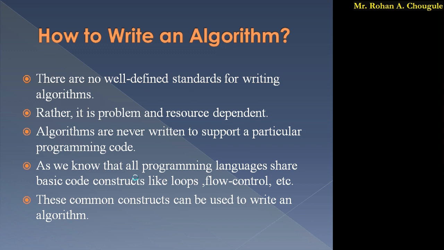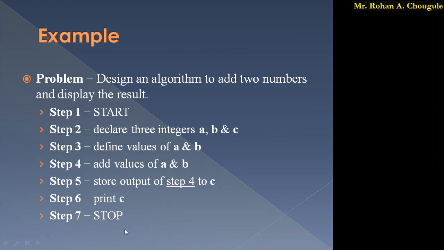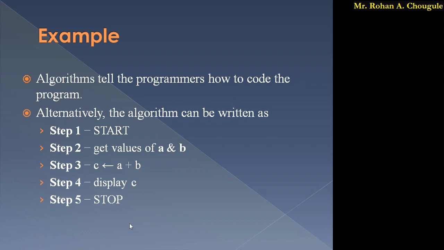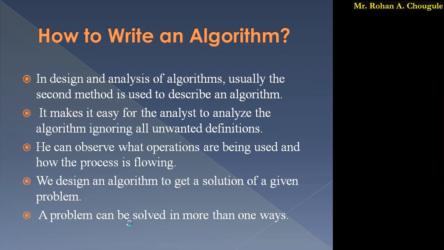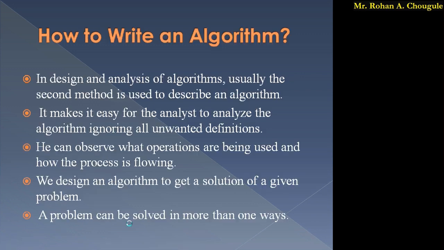Writing an algorithm depends on the problem and the resources available, so accordingly we have to write it. I gave one example: write an algorithm to add 2 numbers and display the result. This is one way and this is a second way. Normally the analyst chooses the second way because it makes it easy to ignore all unwanted definitions. In the second way, we have removed all unwanted steps.